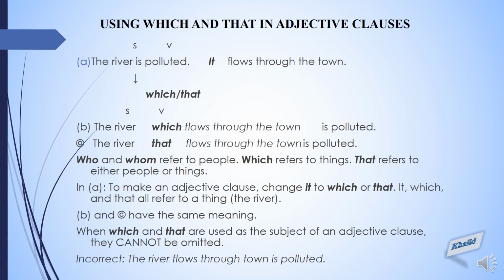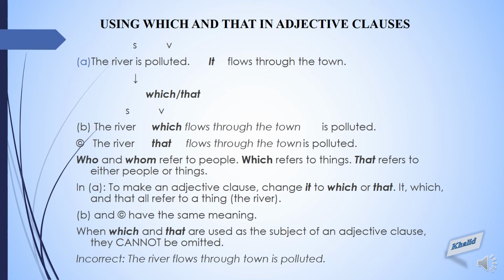Here we are going to learn about the correct usage of which and that in adjective clauses. Let me tell you first that which refers to things, whereas that refers to either people or things. So here is an example. The river is polluted. River is a subject and polluted is a verb.